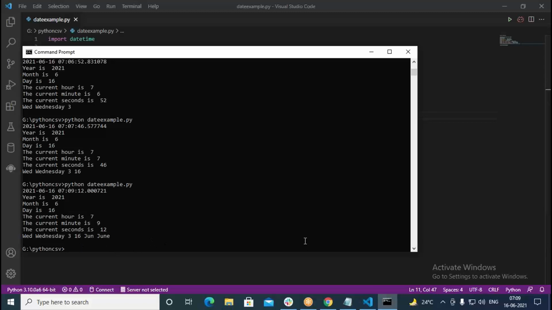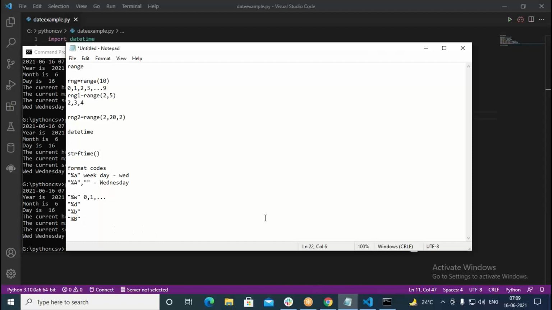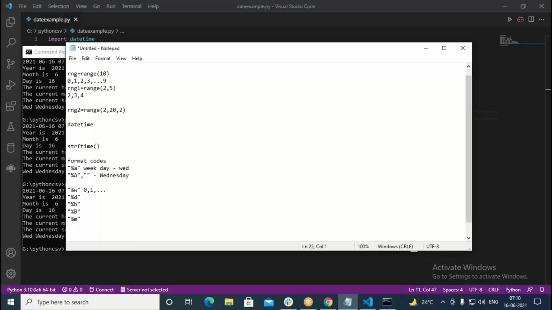So these are the formatting characters we have seen, and there are further ones. When we say %m, this gives us the numeric month. So this is 6. Similarly, we have %y.